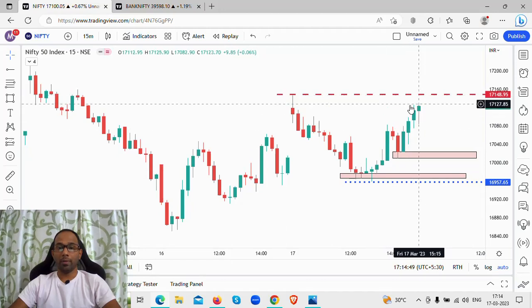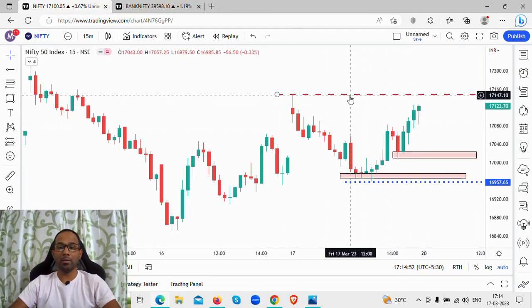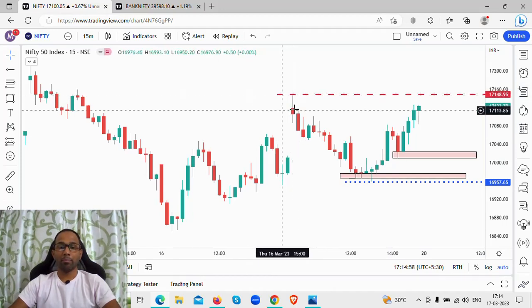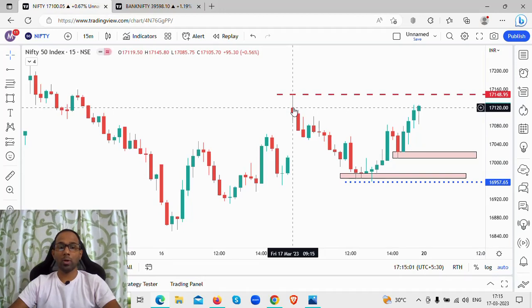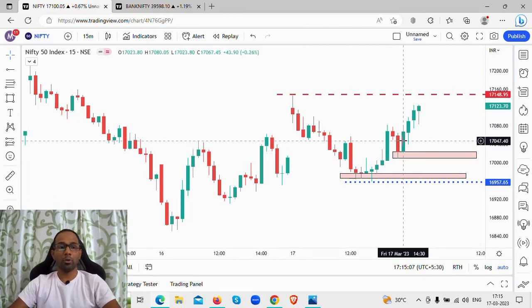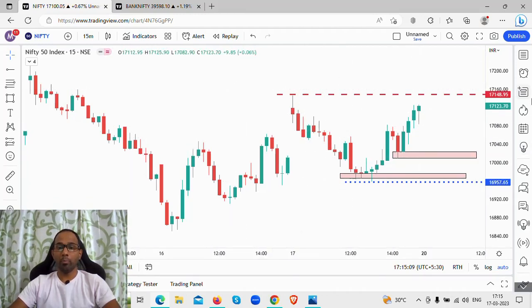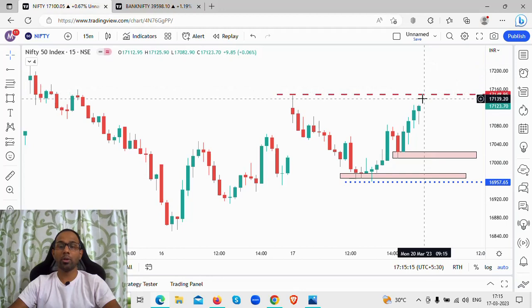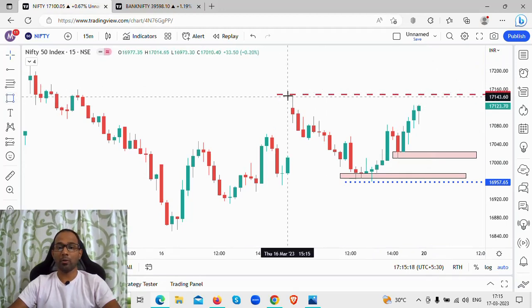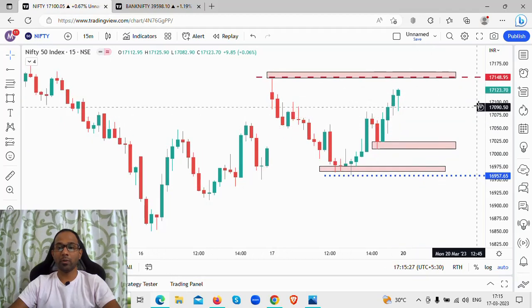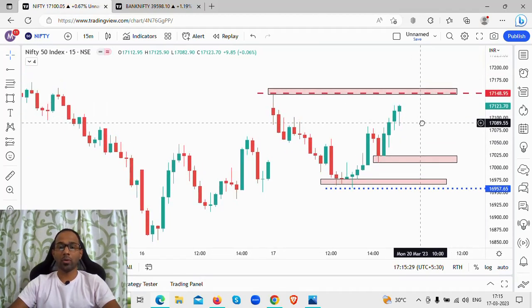Now, where could the Nifty face resistance? You see this day's high here of 17,145 levels. As the market opened here at around 17,190 level, it made a push higher, but the sellers came and pushed the prices down. So this level marks a very important resistance, and we are going to wait and watch whether the momentum will continue and it will break out, or we are going to face a resistance around 17,145 to 17,160 level. So this will be the mark of resistance for Nifty for Monday's session, that is for 20th March.